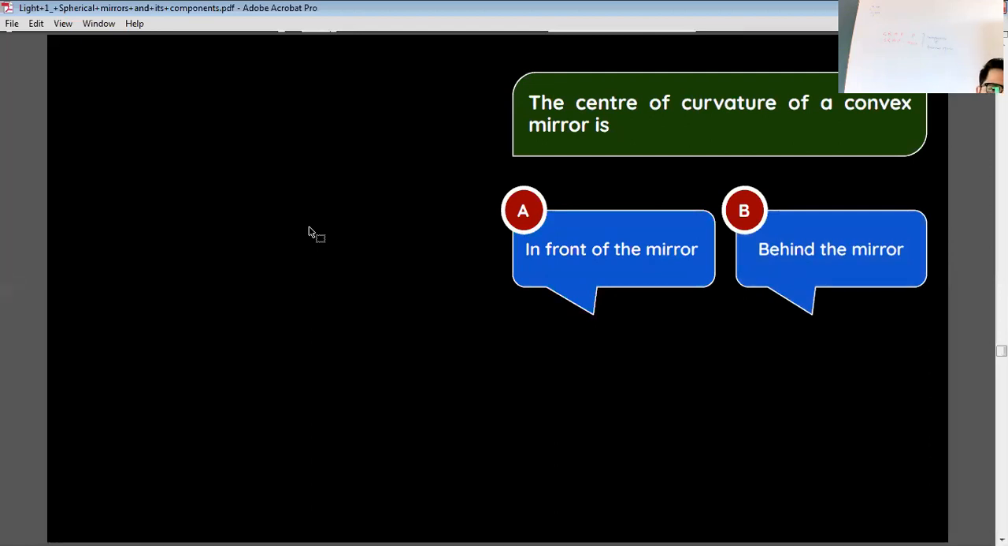For the convex mirror, where is the center of curvature? Yes, that's it. Behind the mirror.